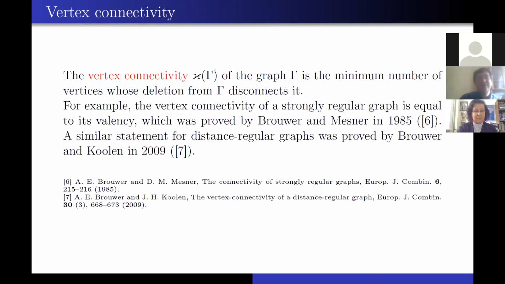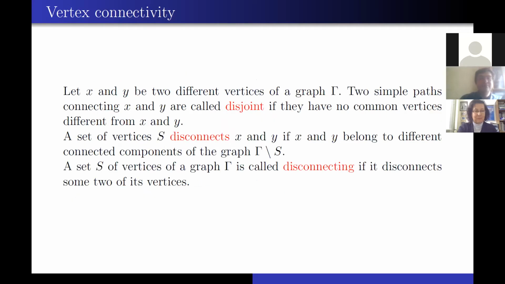The vertex connectivity of the graph gamma is the minimum number of vertices whose deletion from gamma disconnects it. For example, the vertex connectivity of a strongly regular graph is equal to its valency, which was proved by Brouwer and Mesner in 1985. A similar result for distance-regular graphs, so in a sense a more general result, was proved by Brouwer and Koolen in 2009.